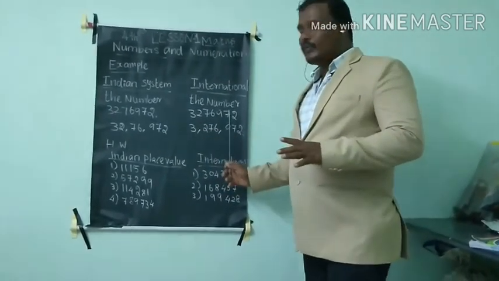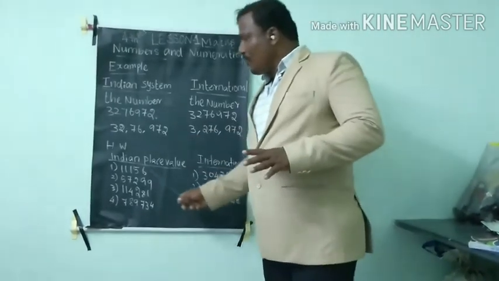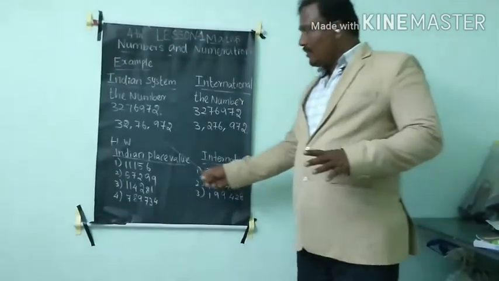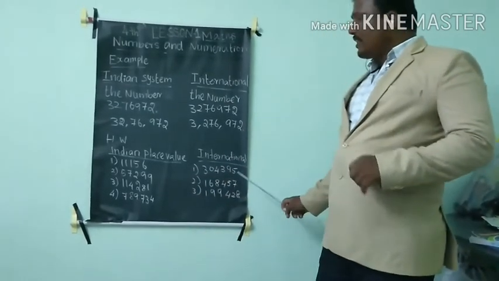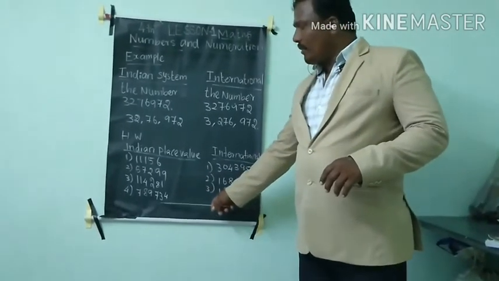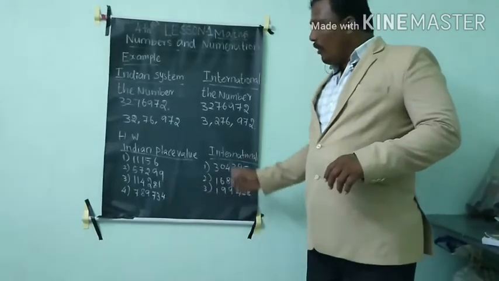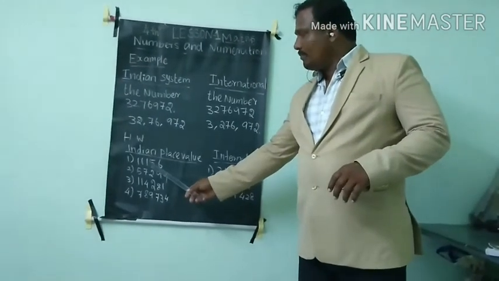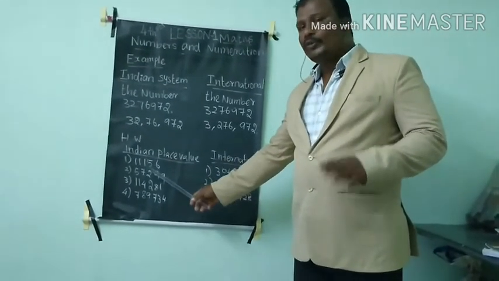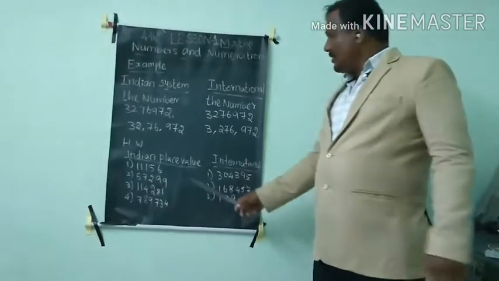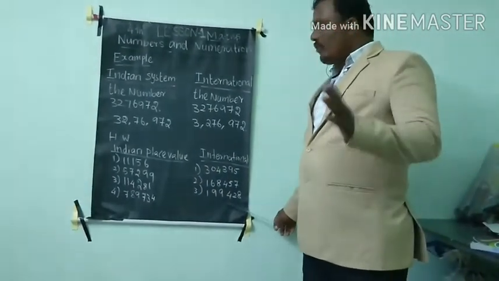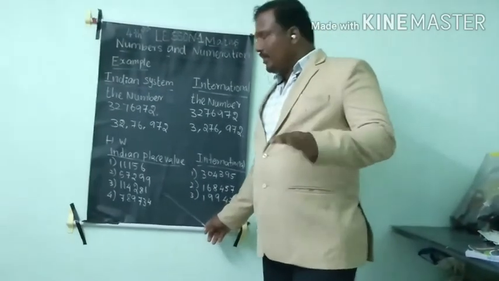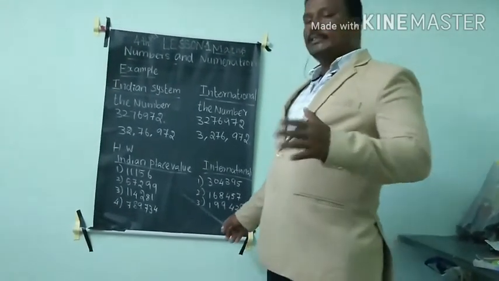So this is the example, students. Use this example. You have to do homework. I have given two homeworks for Indian place value and international place value. I have given four numbers for Indian value. You have to put periods. Where to put periods? This is a homework, so you do it. This is the Indian value and this is the international value. Once you finish this homework, we will continue to the next chapter, next topic.